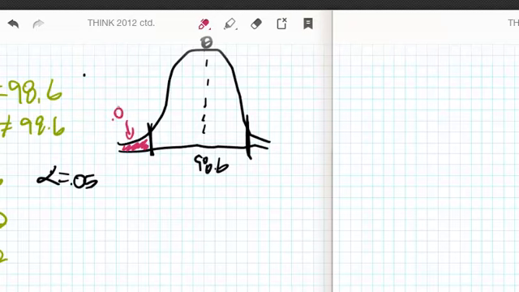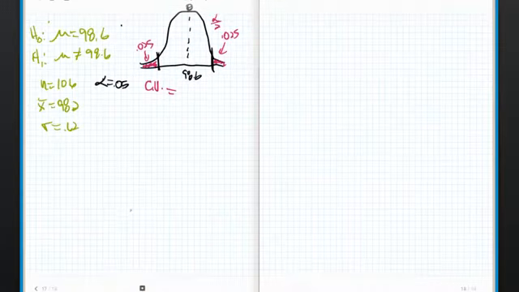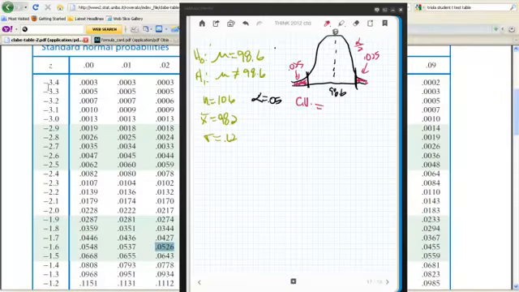This is going to be 0.025. Think about alpha as being the amount that you can miss by, and this is going to be 0.025. Remember, both of these are really just alpha halves. Now we have to figure out our critical values, and we'll write that down directly on our work. Once you've done a few of these, they go really quick. It's surprising how quickly they go.